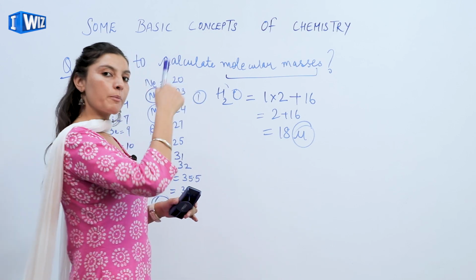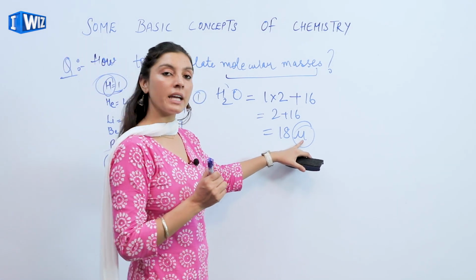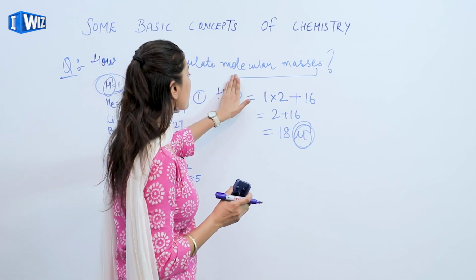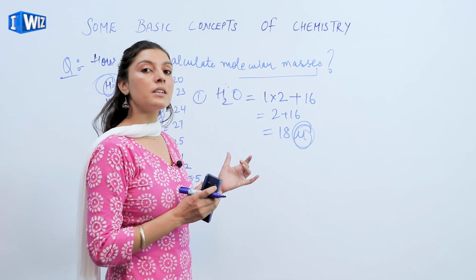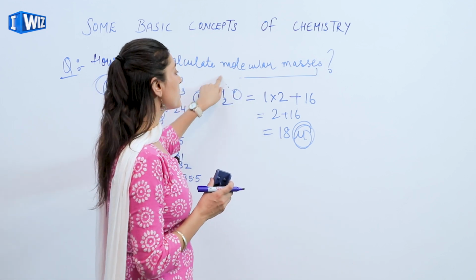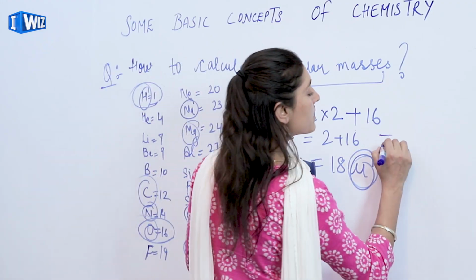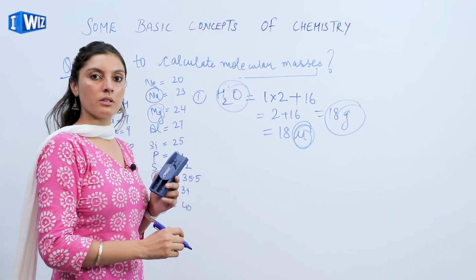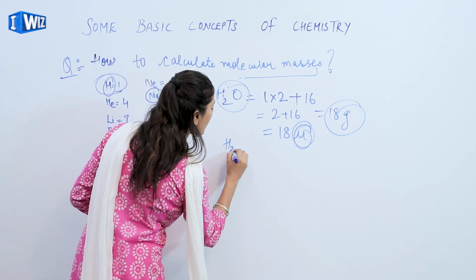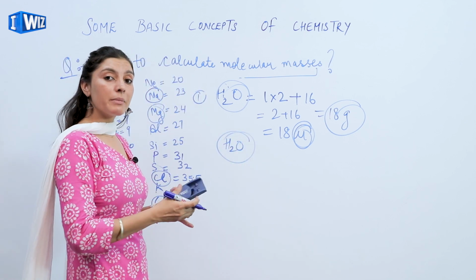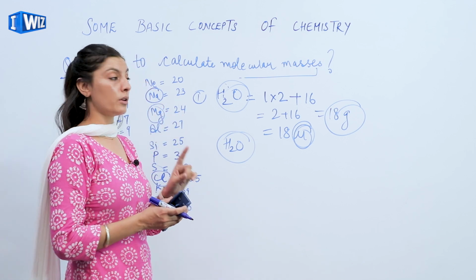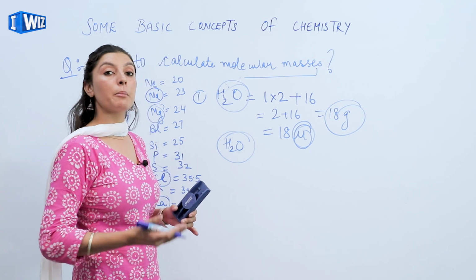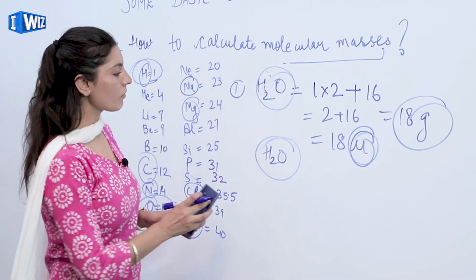I told you in the previous example, when I write 18 mu, it represents one molecule, that means one molecule of water. But if I am writing 18 g, that means gram molecular mass of that particular molecule. Fine, 18 mu means I just have one molecule of water. But when I talk about the gram, that means the molecules of water that are being combined. Clear?